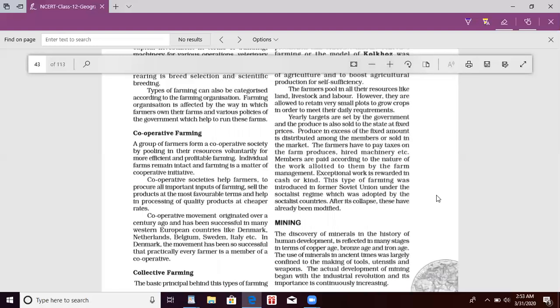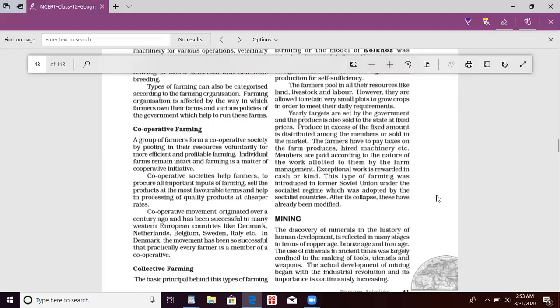Members are paid according to the nature of the work allotted to them by the farm management. Exceptional work is rewarded in cash or kind. This type of farming was introduced in the former Soviet Union under the socialistic regime, and was adopted by other socialistic countries. After the collapse, these have already been modified.